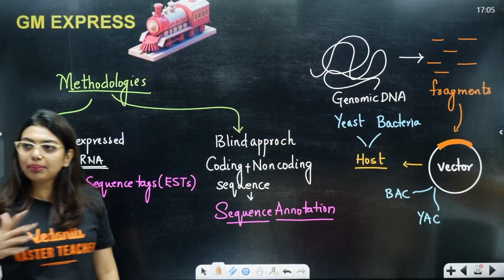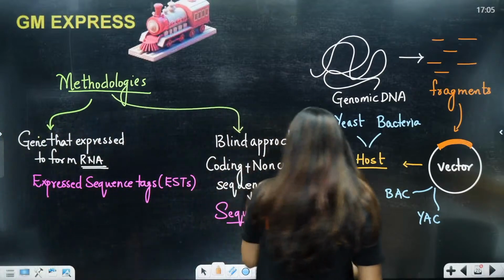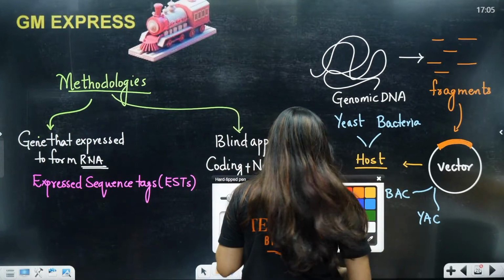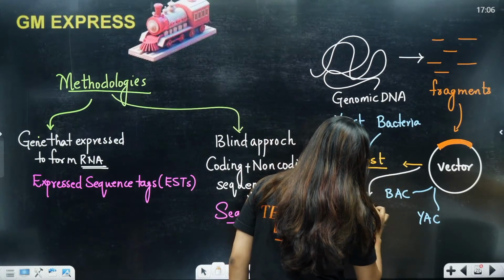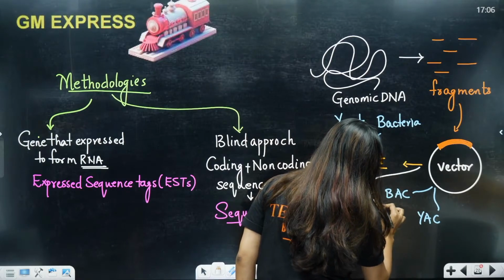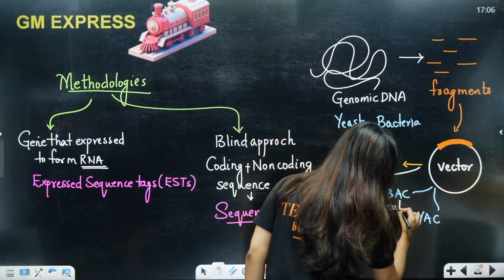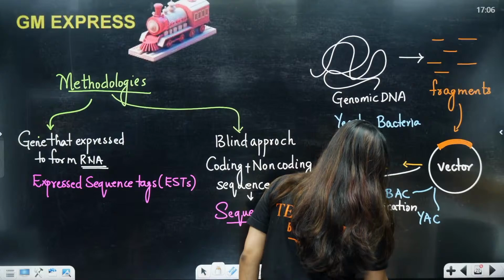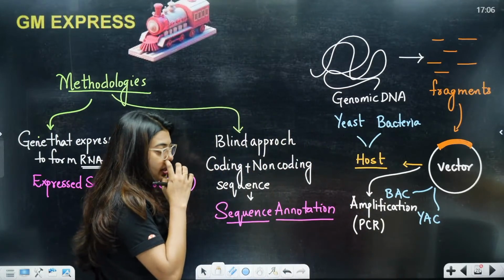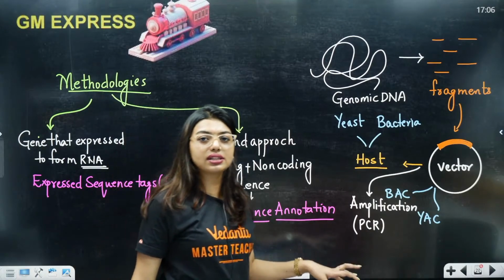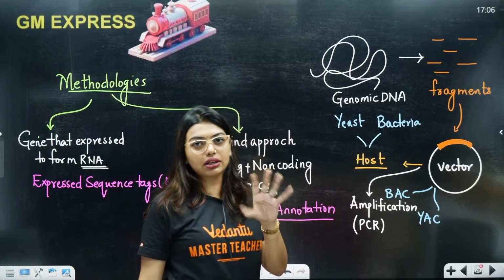Yes, we can amplify this. So here you can add one more step where we do amplification because it's mentioned there. That will happen with the help of PCR. Now I have taught you PCR in your biotechnology, all of you remember, polymerase chain reaction, where we can make a million copies from a small piece, right? Amplification can happen. Again, we can sequence it with a sequencer. Okay, Sanger sequence will use it.